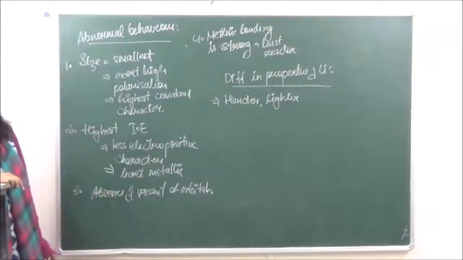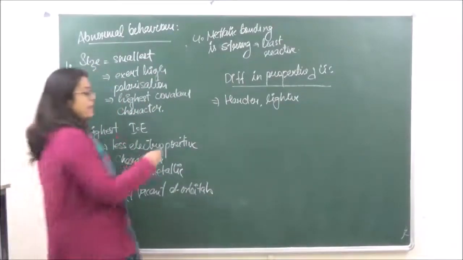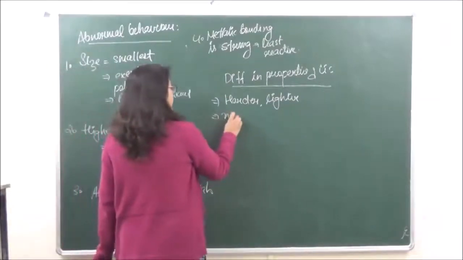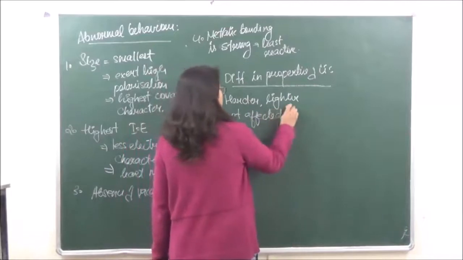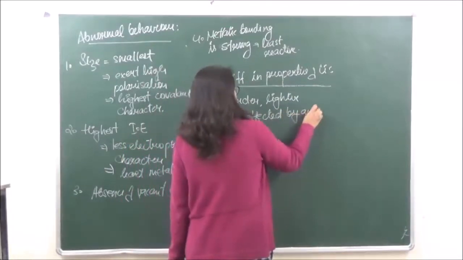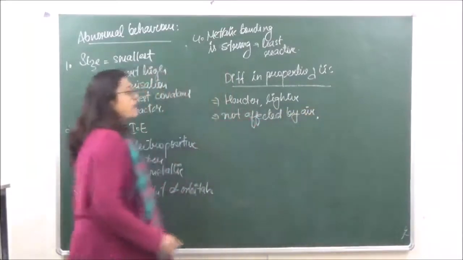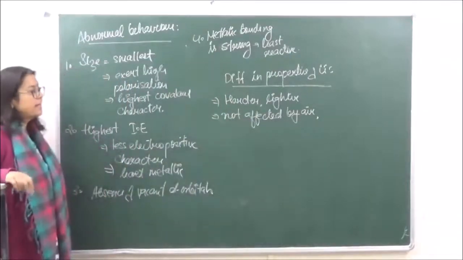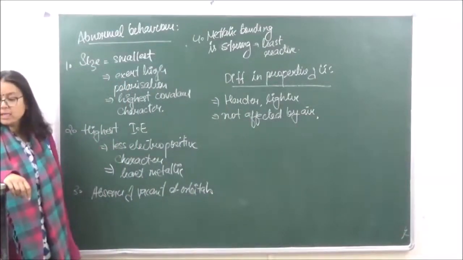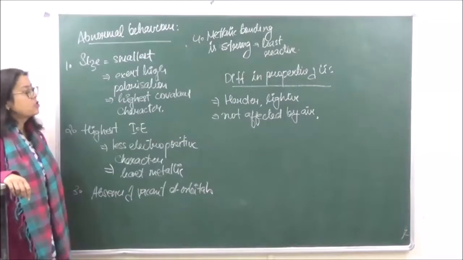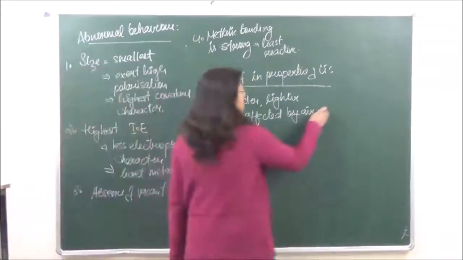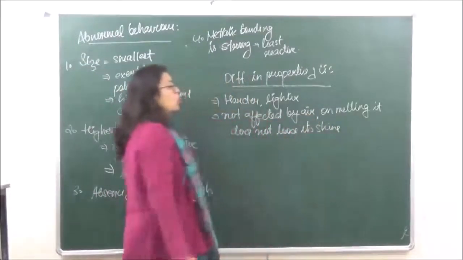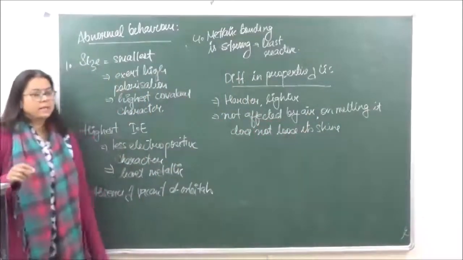Number 2, it is not tarnished by air, or you can say it is not affected by air. And also it does not lose its shine even on melting. So when we melt it, it is not going to lose its shine.